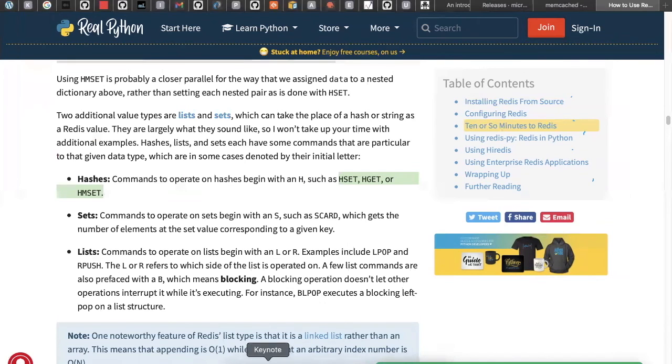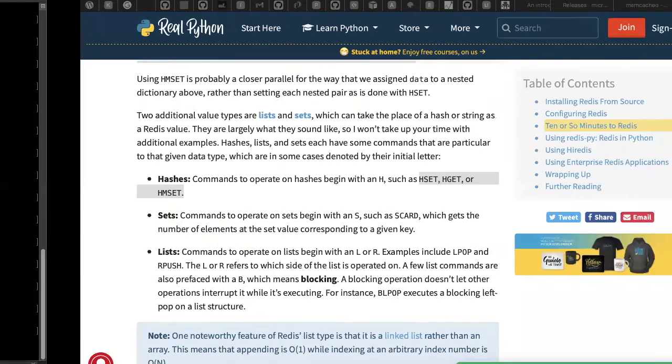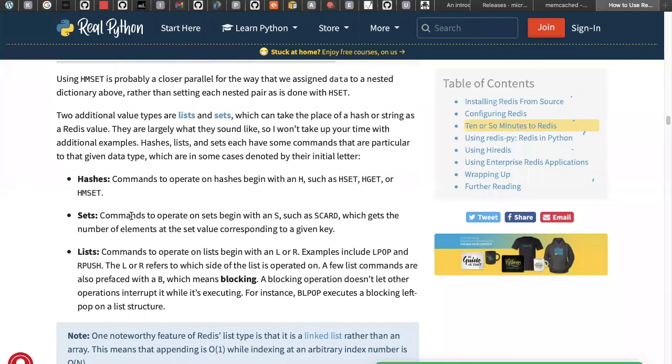Same commands only. If you go to this command terminal, here I'm using the set, right? If you are using the hashes, you can use the h set. So what does it mean? Like, okay, you are using the hash table hashing mechanism at the backend. If you are using the set, it always starts with s, and you can use the command s set or s card or something like this. That means you are using the sets.